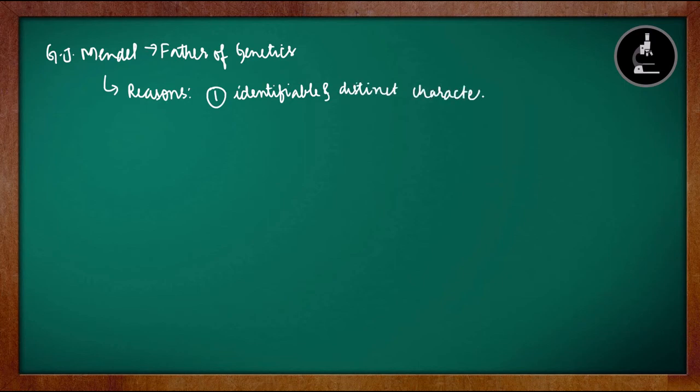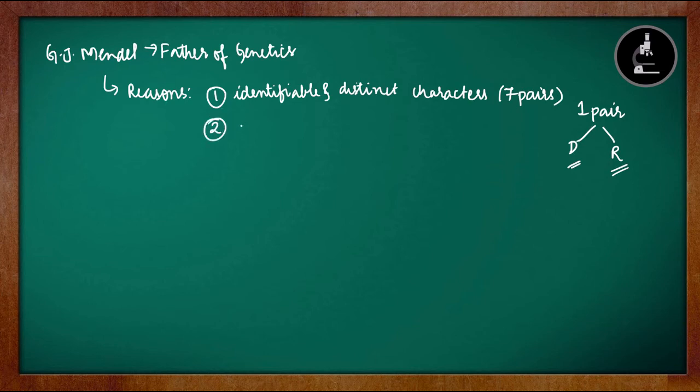We saw that there were 7 pairs of such characters, starting from seed shape, seed color, the height of the plant, position of the flower, etc. We even discussed the 7 pairs of characters in detail. Out of the 7 pairs, if we take any one particular pair, there will be one dominant character and one recessive character. Whatever is the F1 generation, that is dominant. Whatever is not seen in the F1 generation is recessive. We can do this easily by monohybrid cross.